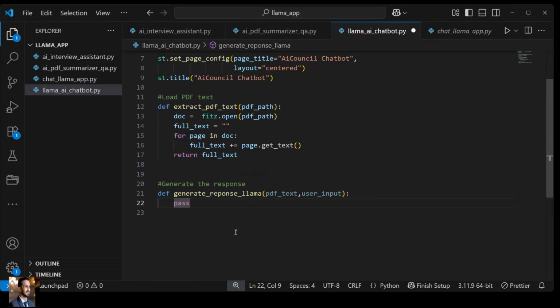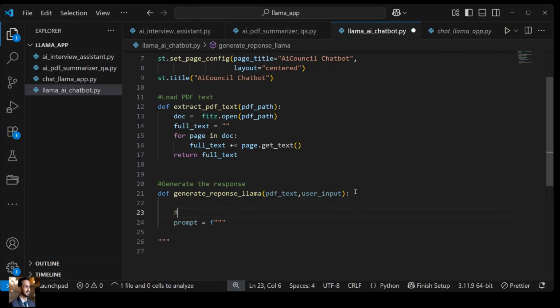Here, first we will create the prompt. So prompt will be equals to an f-string.